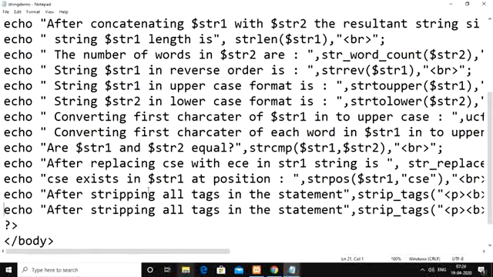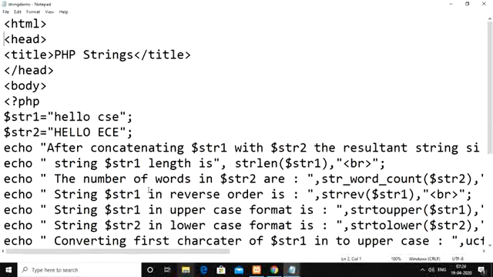So that is about the different types of string functions we have within PHP.